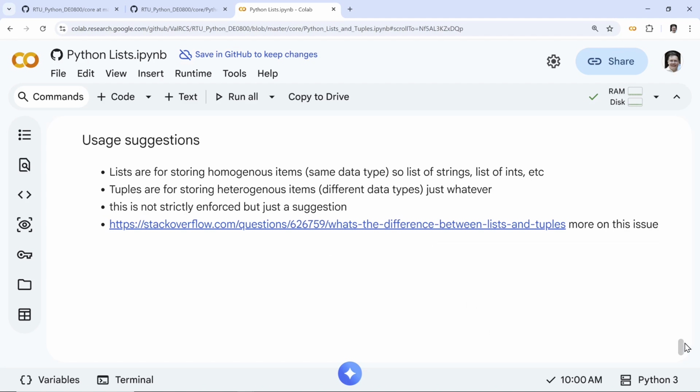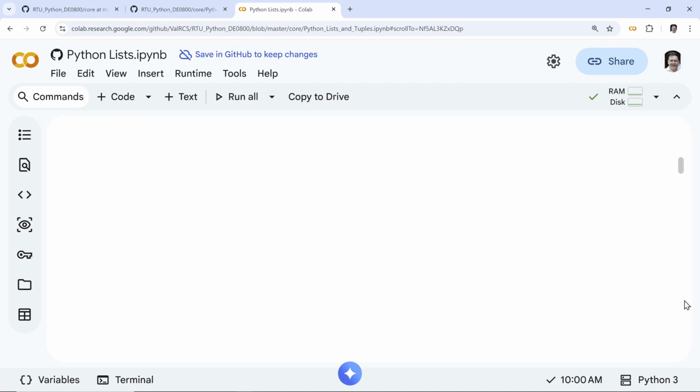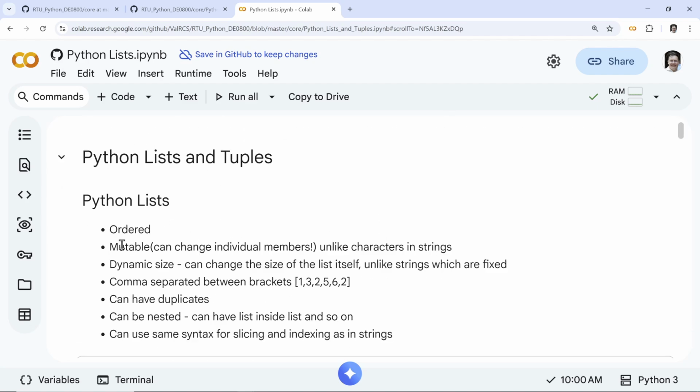So again, reminder, right? The lists are ordered, mutable, dynamic size, comma separated buckets, duplicates allowed, can be nested, same syntax for slicing and indexing as a string. So see you guys in the next lecture. We'll talk also about functions. We have dictionaries coming up, some other structures. And best of luck.